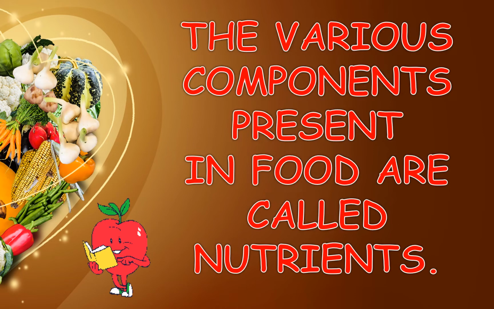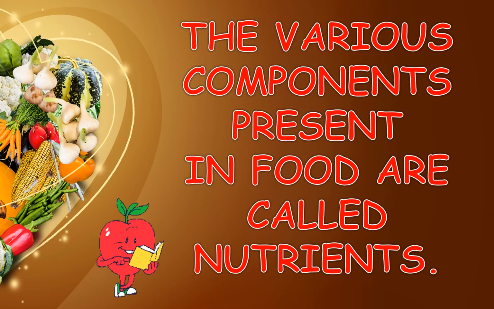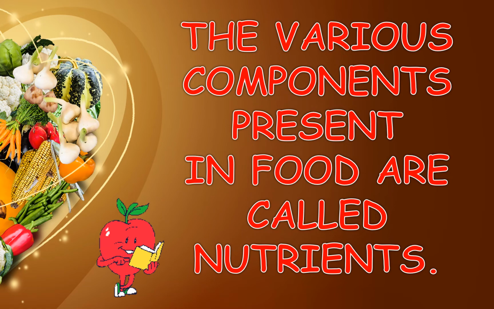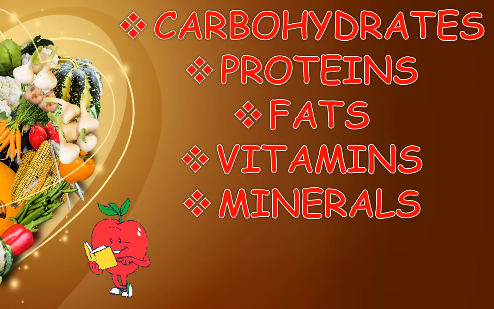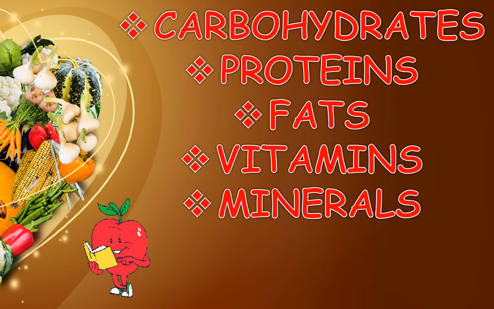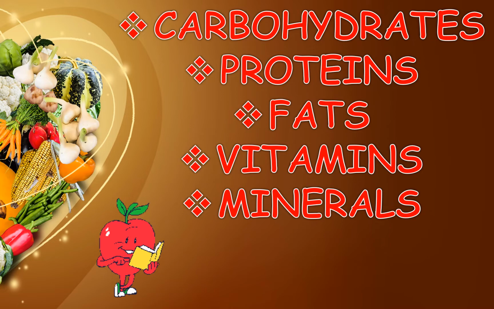Before we start, let us recapitulate key points of previous class. The various components present in food are called nutrients. The various nutrients are carbohydrates, proteins, fats, vitamins, minerals.